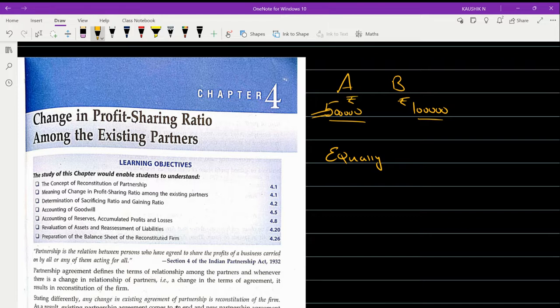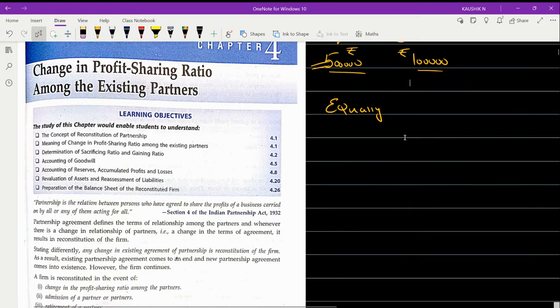Mainly because if a partner feels that the share of profit is not fair, then they go for a change in their profit share. And this change in the profit share will take place among the existing partners.